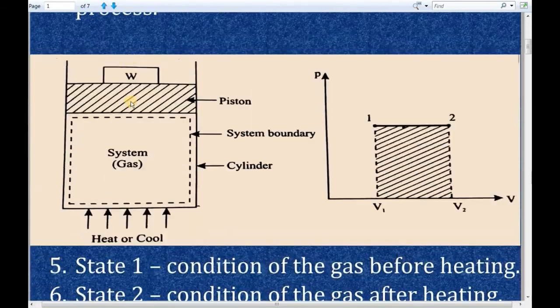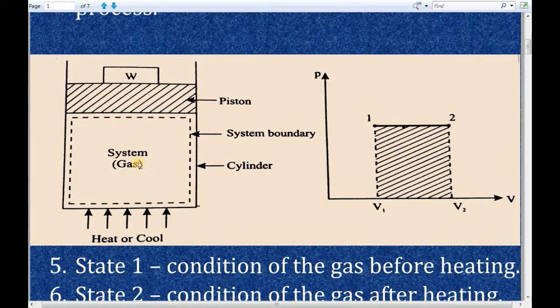And the experiment is, take a piston cylinder. Now fill the gas inside the piston cylinder. Now place a weight on the piston. First of all, why we have to place a weight on the piston? Because the weight will apply pressure on the gas which is inside the cylinder. This applied pressure will maintain the pressure of the gas inside the cylinder to be constant, that is throughout the process.